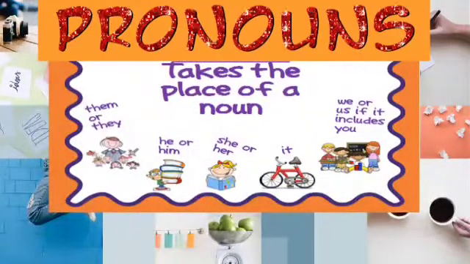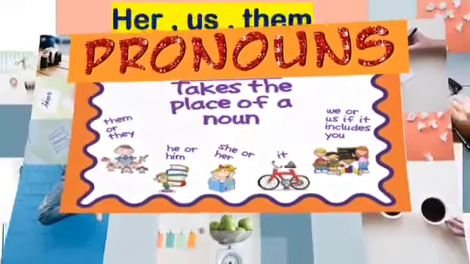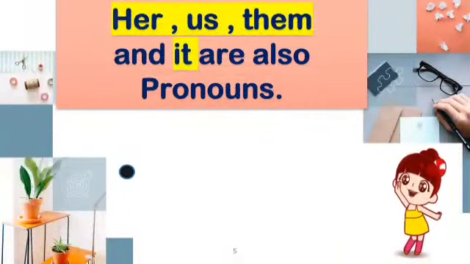Children, in the previous video of English grammar, I explained to you that pronouns are the words used in place of a noun. For example, them, they, he or him, she or her, it, we or us if it includes you. Children, as I already told you, her, us, them, him are also pronouns. Now let's see some examples.